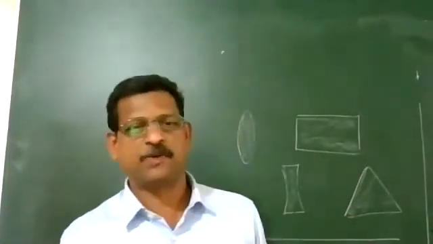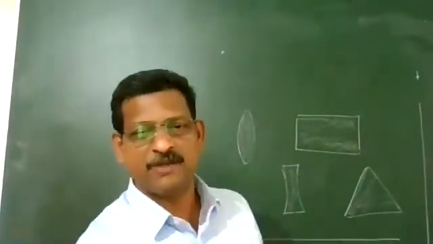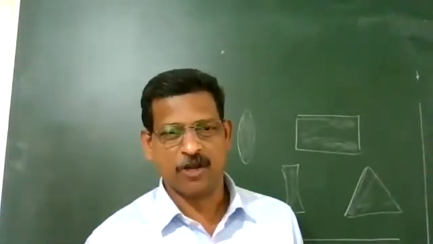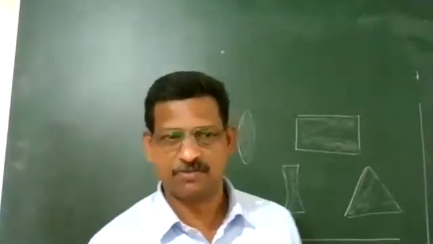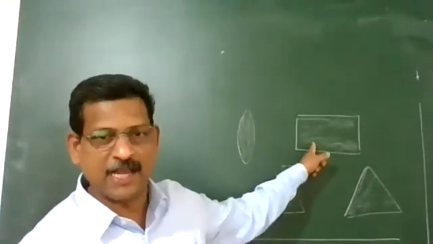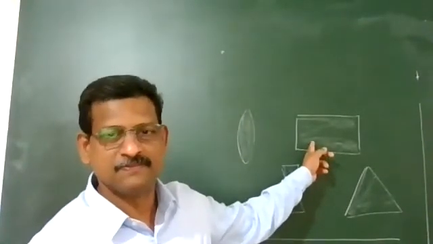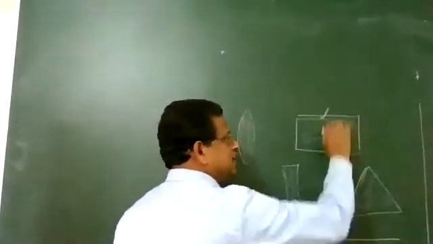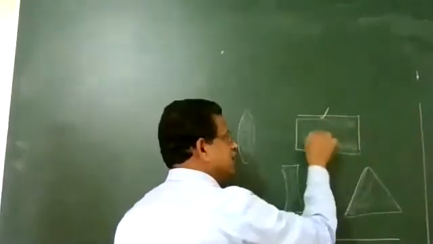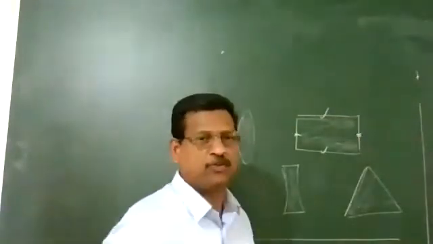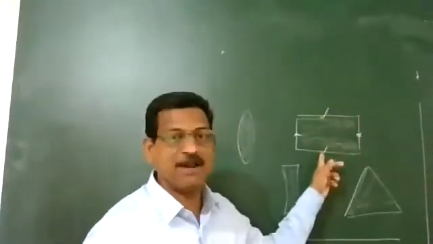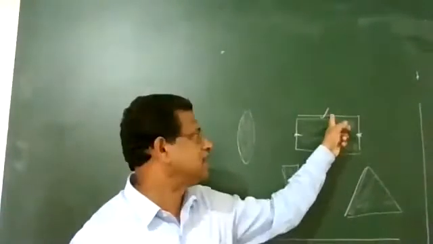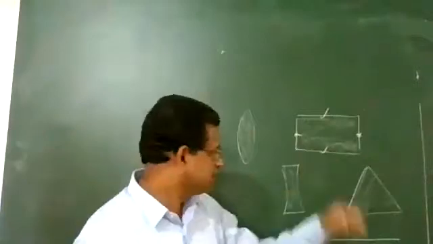So these are all transparent media you can cut suitably and use for different purposes. I think all of you are familiar with the different kinds of figures. This is a rectangular glass slab. The faces are parallel. Refraction will take place from these faces, from here and here, anywhere, two opposite sides. They are parallel. Refraction will take place at these two faces.